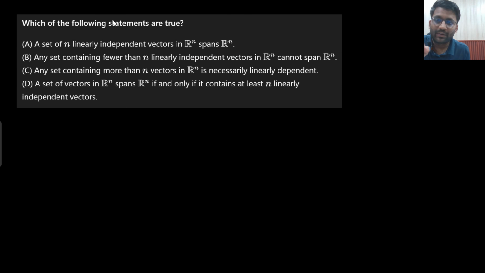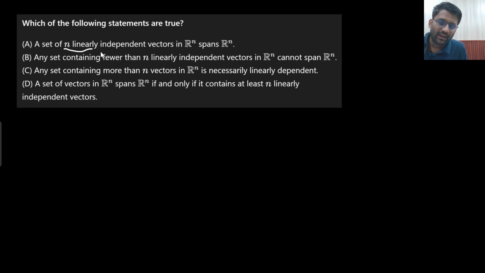99 people out of 100 will leave this question. If this kind of question comes in the examination hall, 99 students out of 100 will leave this kind of problem. But you will be able to solve it in a very easy manner. What are they saying? A set of n linearly independent vectors in Rn spans Rn.